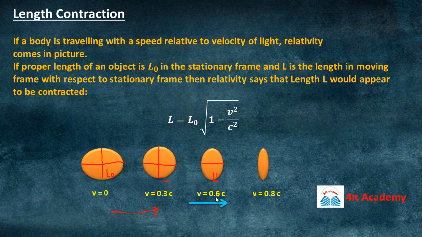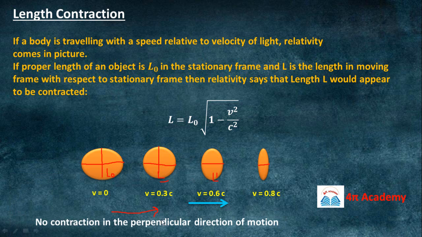Again, if now v is 0.8 c, higher than the previous case, we can see the length is reduced further. So what these images are telling you is that the contraction is in the direction parallel to the motion.